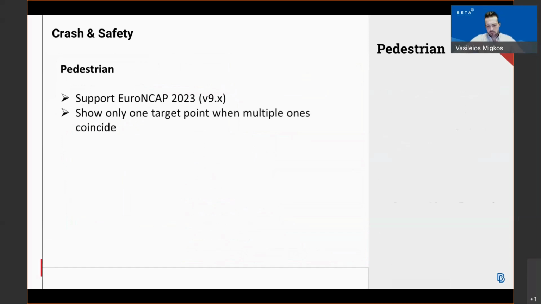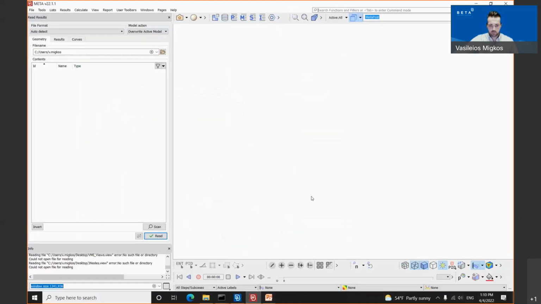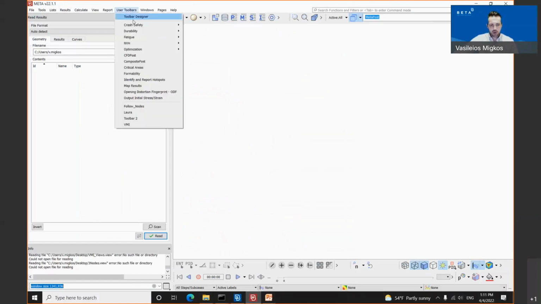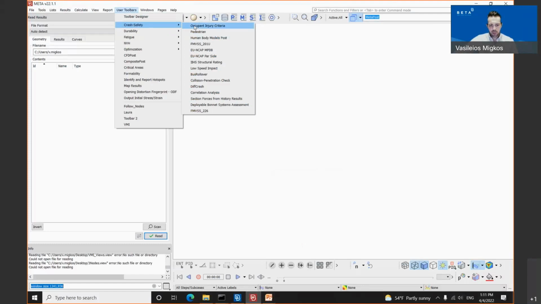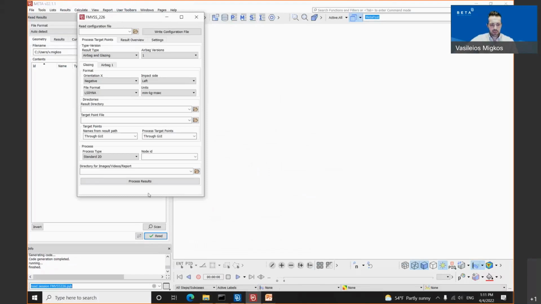Let's keep it going and move on with a live demonstration inside our post-processor Meta. You might be familiar already with Meta. All the toolbars for the disciplines are lying under the main toolbar, user toolbar, crash and safety application, and we have all the tools here. On the bottom of this drop-down menu, we have the FMVSS 226, which is the first tool which we will see in this live demonstration.